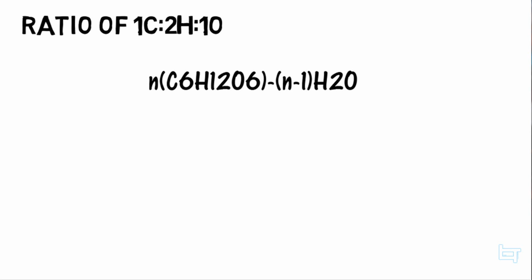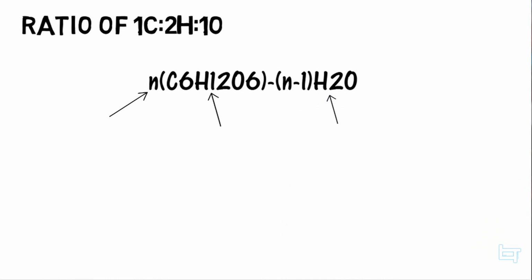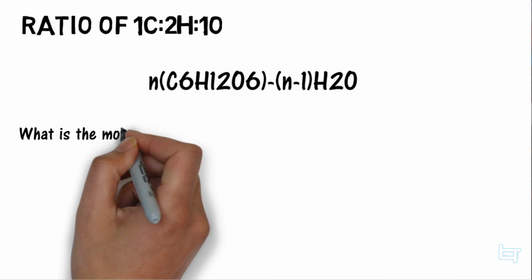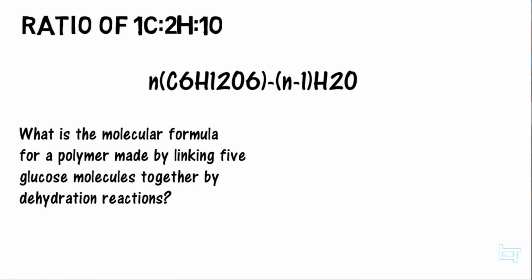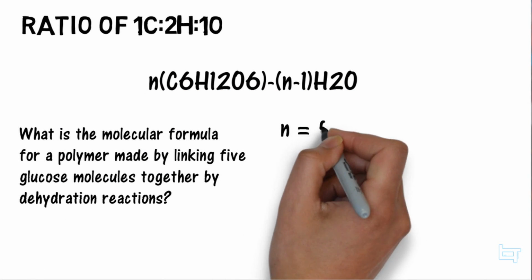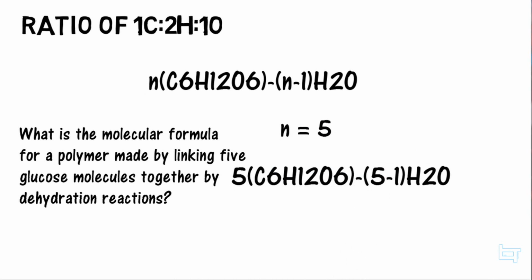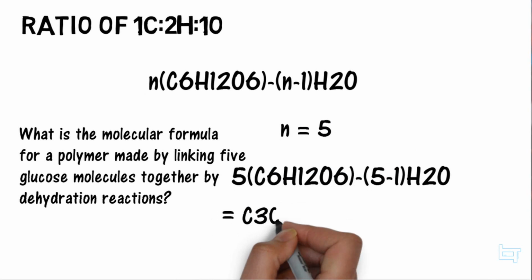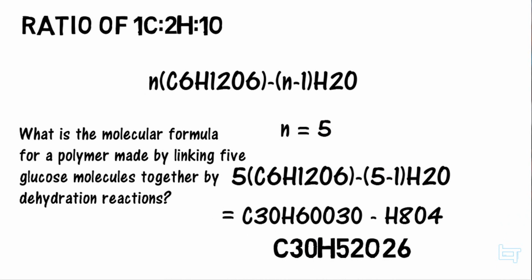Whoa! All these N's and C's and O's and H's? Well, basically this is the amount of sugars. This is the glucose molecule, and finally H2O is water. So if we have 2 sugars, we replace that with N and do the math. For example, what is the molecular formula for a polymer made by linking 5 glucose molecules together by dehydration reactions? In this case, our N is equal to 5. Recall that formula, we just plug N into that formula and do the math. If we subtract the H8O4, this will yield this answer.